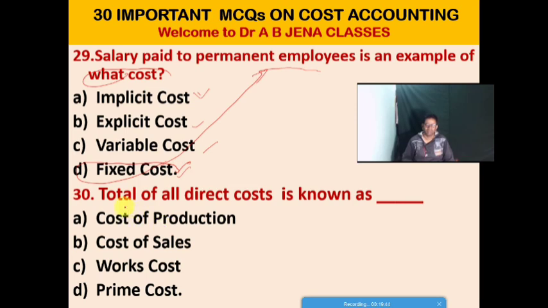So last but not the least, the total of all direct cost is known as what? Again I am repeating, total of direct cost is known as what? Option A, the cost of production. Option B, the cost of sales. Option C, the work cost, and the last one is the prime cost. Friends, D is the right answer for this MCQ. Total of direct cost is known as the prime cost.